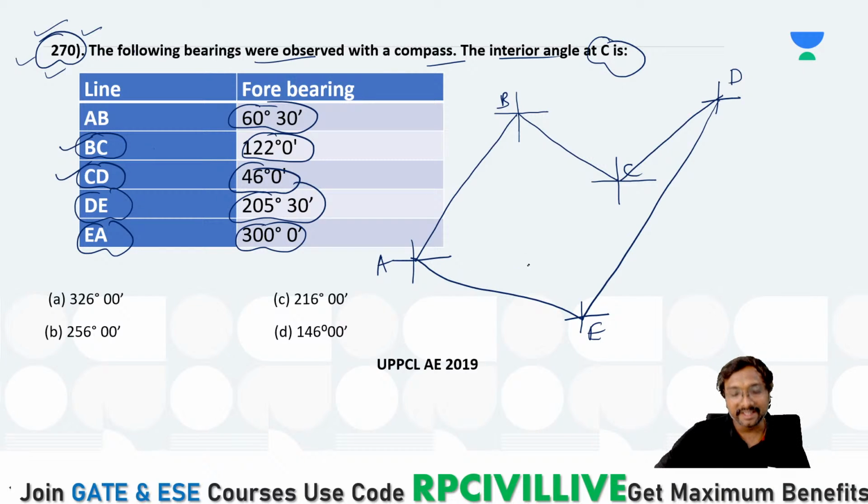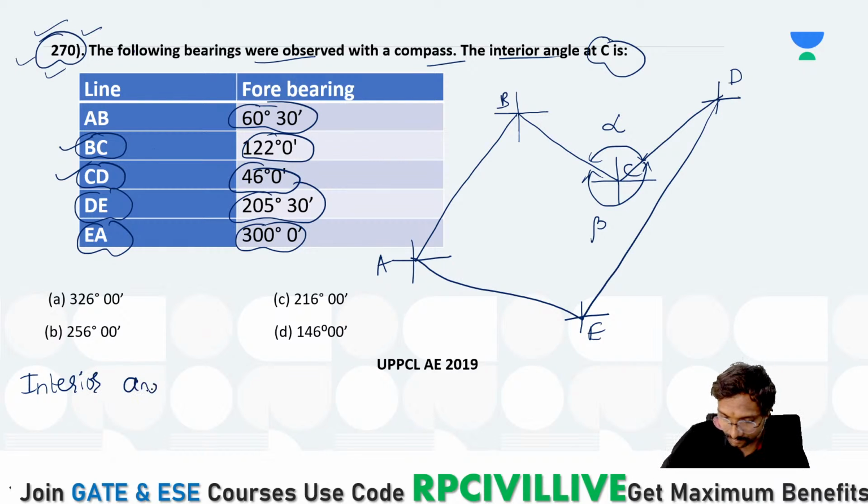Now tell me, interior angles means, tell me, this alpha value is important for us or this beta value we wanted to find out? What is that interior angle? Tell me. Now tell me everyone, this interior angle is equal to how much everyone?